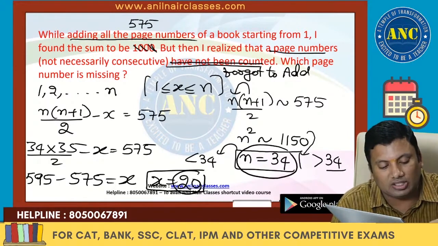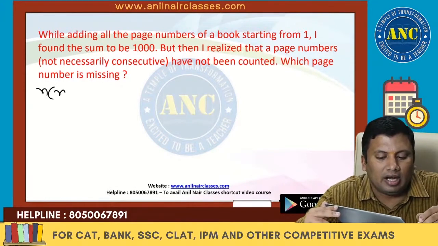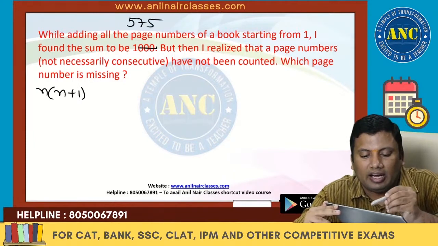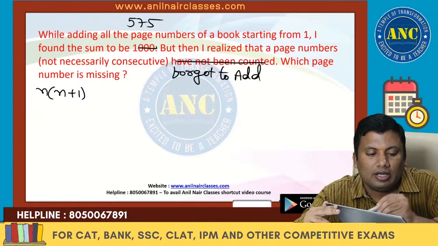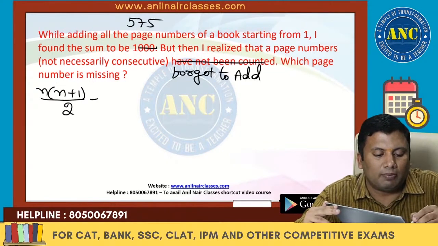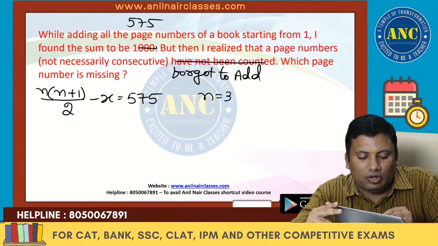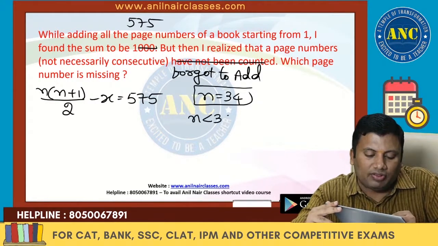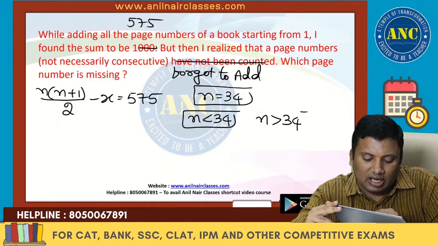Now why is it not possible? Suppose, see here, this is nothing but n into n plus 1 by 2 minus x, which is 575, and he forgot to add x. I said n equal to 34 is the only case possible. n less than 34, n greater than 34, both cases are not possible.